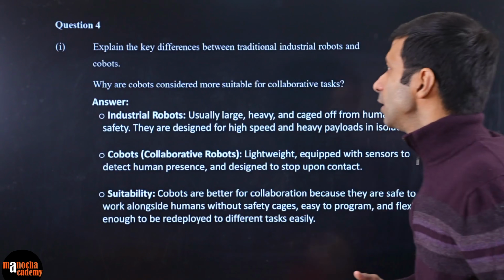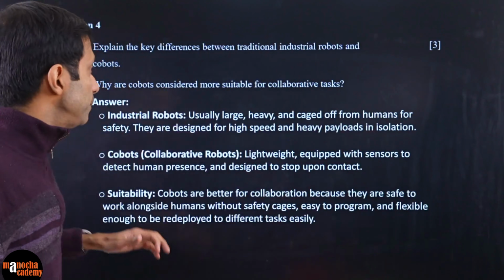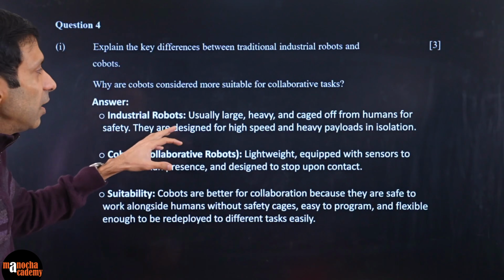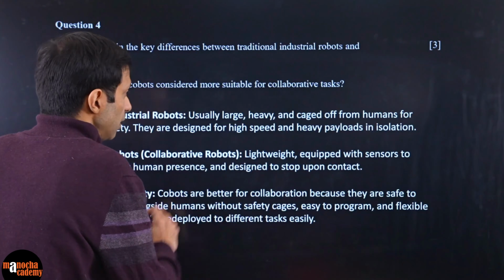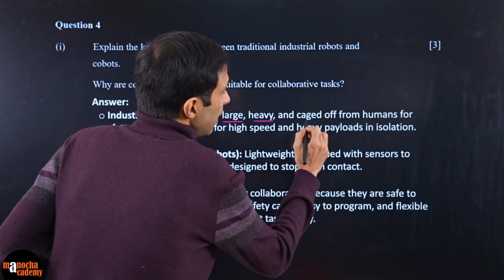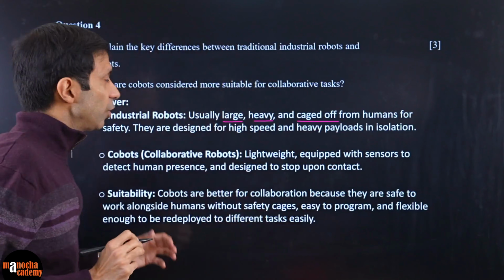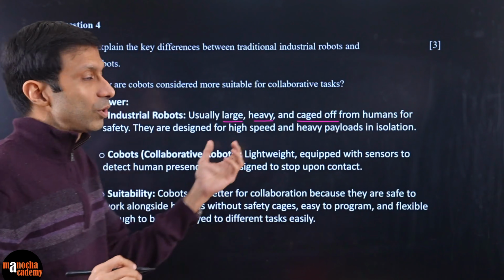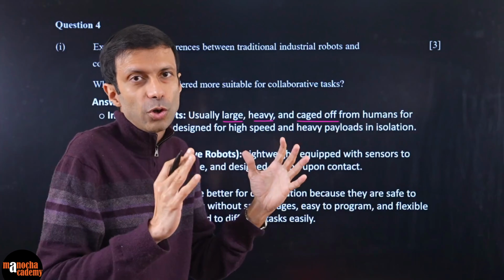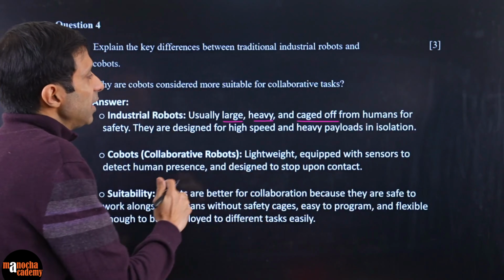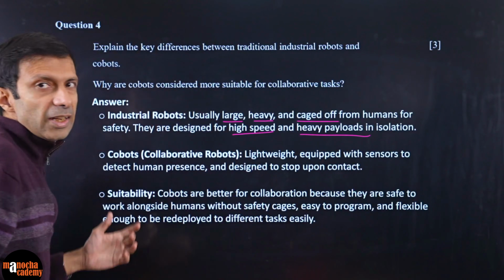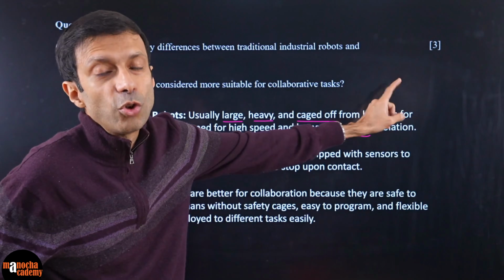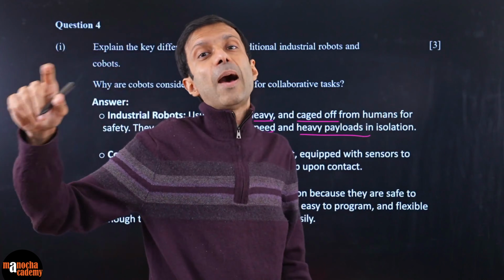Let's take a look at the model solution here. Industrial robots are typically large, built for heavy work, and they're caged off from humans for safety. It's almost like they are in a zoo. They're caged off for the safety of the humans, and they're designed for high speed and heavy payloads, and they work in isolation. Isolation means without humans.